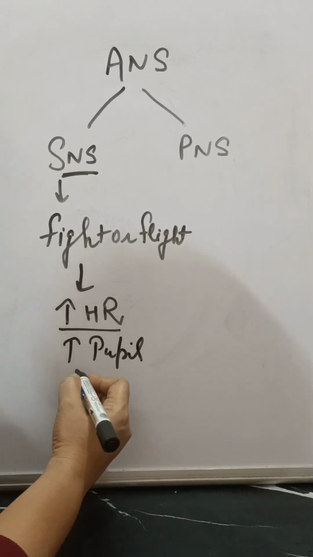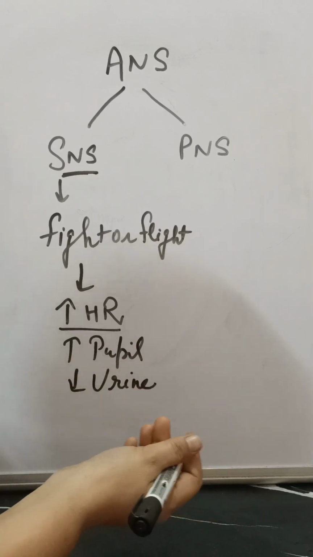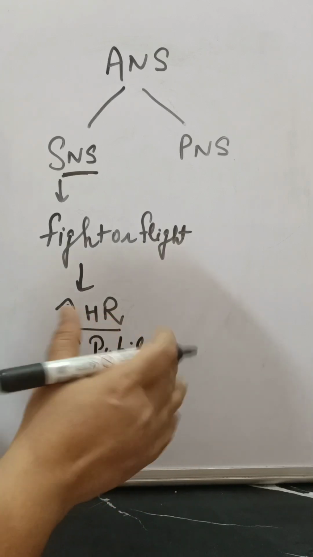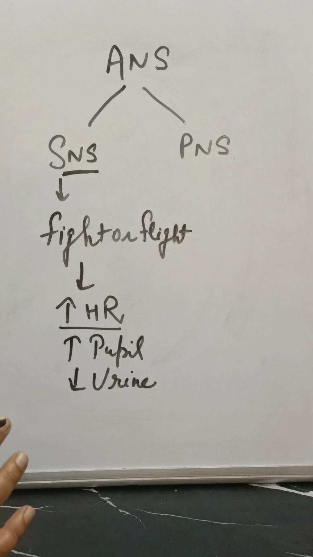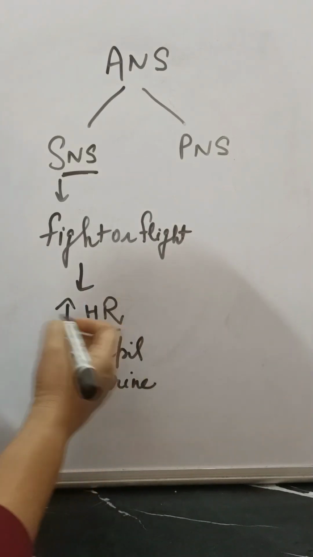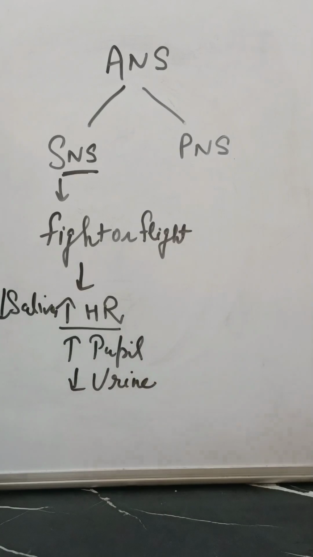There is decreased urination. Urine output will be less at that time because you want to run away from there. There is decreased saliva production also, right?